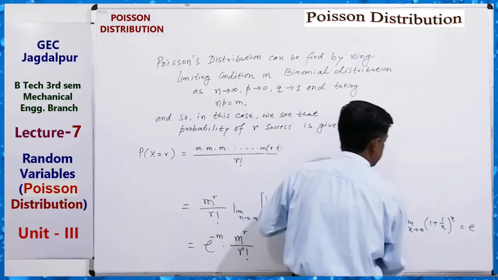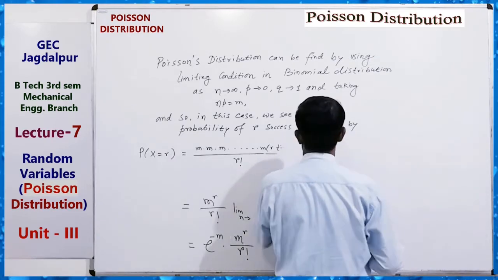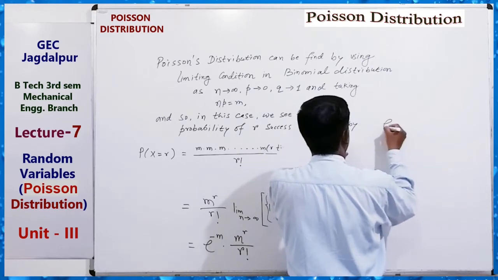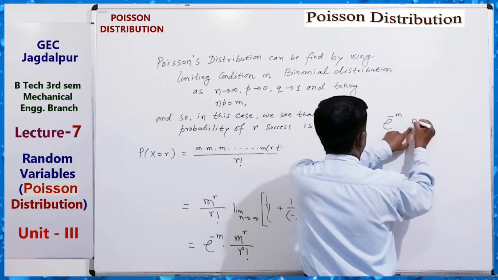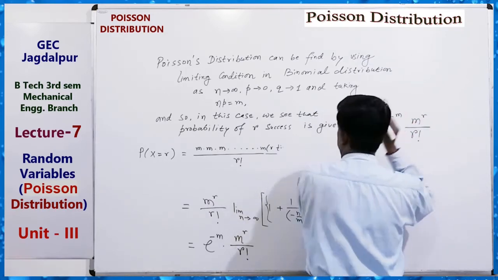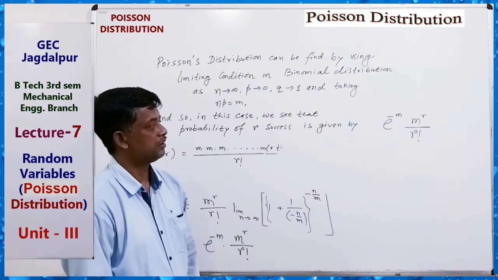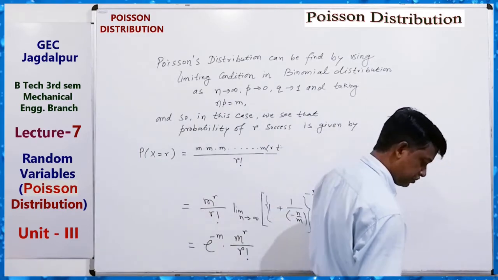It is given by e to the power minus m, m to the power r upon r factorial.